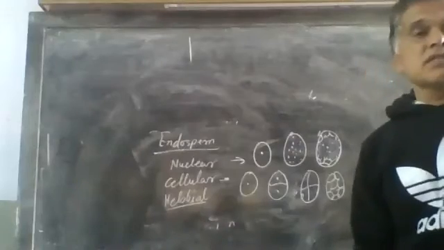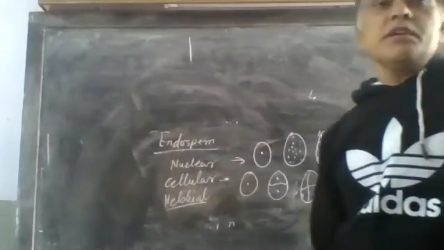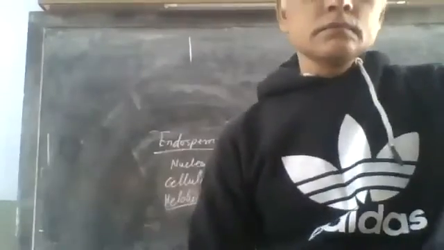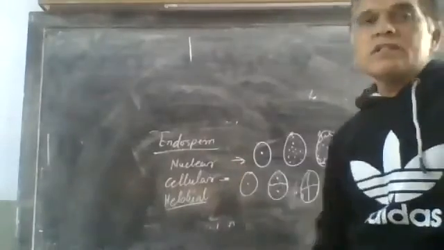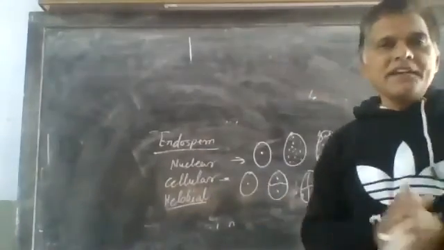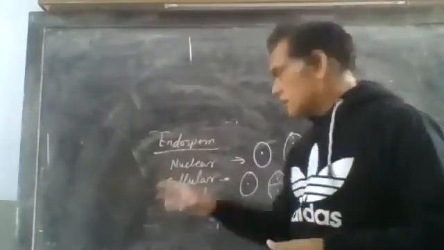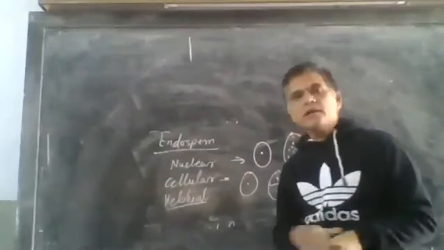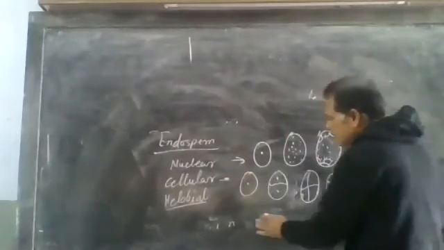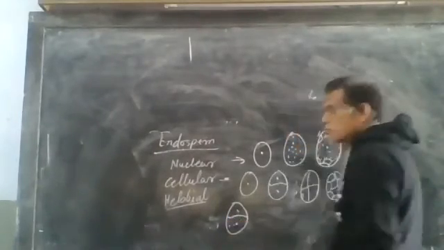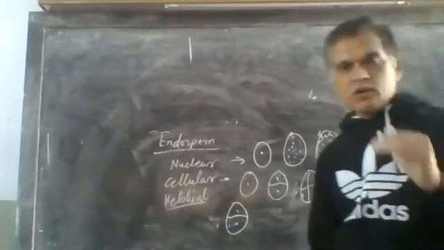The third is helobial, or intermediate endosperm. In helobial or intermediate endosperm, both types of development are there, nuclear endosperm and cellular endosperm. Initially the primary endosperm nucleus divides by cell division and forms two cells, one lower and one upper.